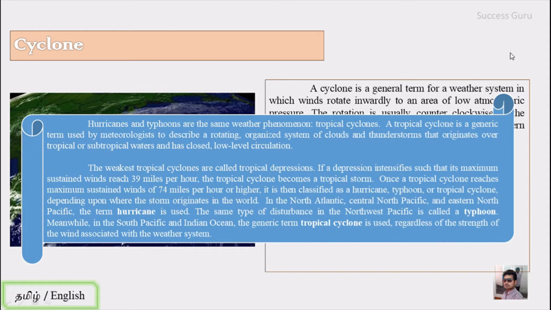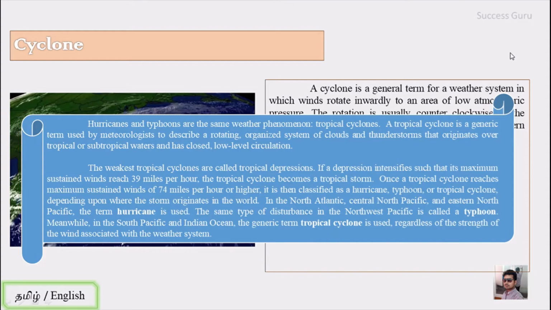The weakest tropical cyclones are called tropical depressions. If the depression intensifies such that the maximum sustained wind reaches 39 miles per hour, the tropical cyclone becomes a tropical storm. And once the tropical cyclone reaches a maximum sustained wind of 74 miles per hour or higher, then it is classified as a hurricane, typhoon, or tropical cyclone. That is according to the place where it forms, that is, according to the geography of its origin.